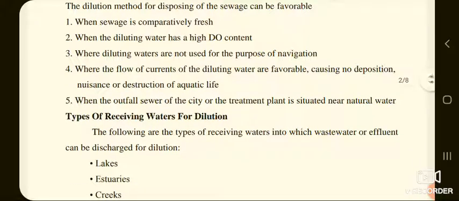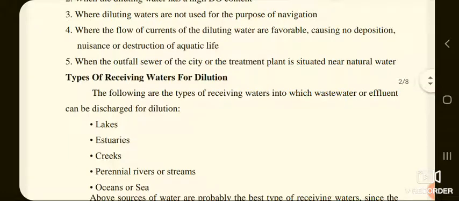Fourth, where the flow of currents of the diluting water is favorable, causing no deposition, nuisance or destruction of aquatic life. Fifth, when the outfall sewer of the city or the treatment plant is situated near a natural water resource.